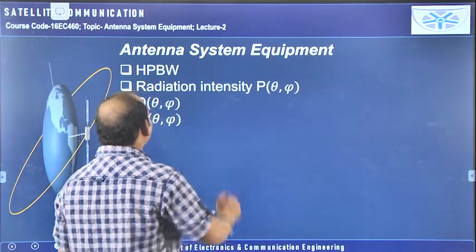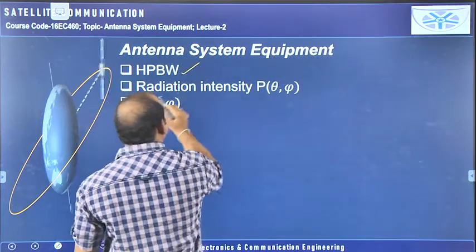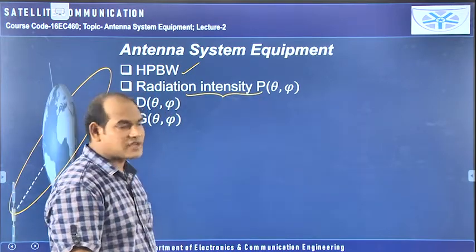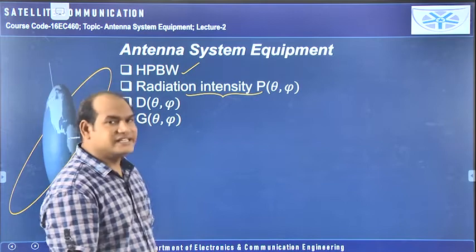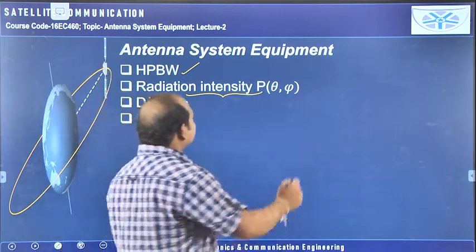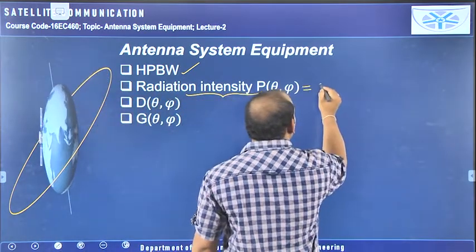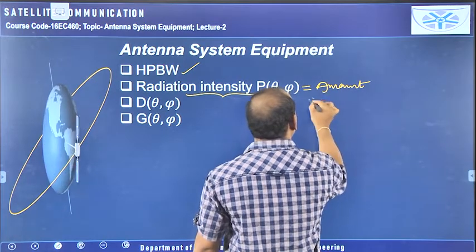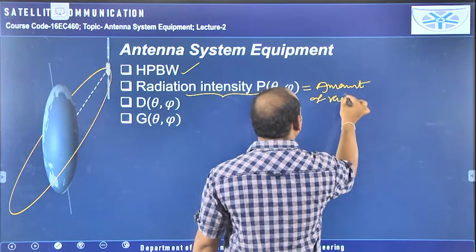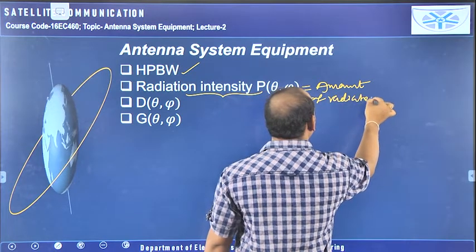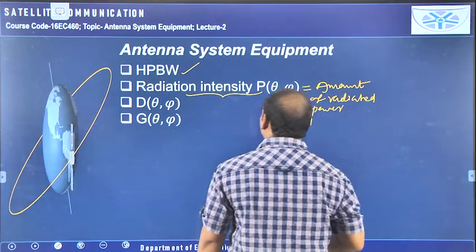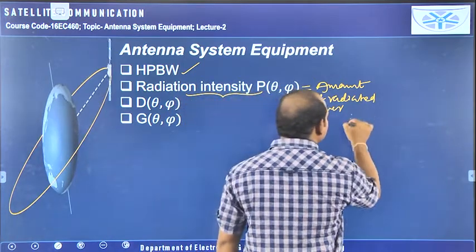Okay, now I have defined the half power beam width. Now we will see radiation intensity. Yesterday we already discussed this one. Once again you see, radiation intensity means the amount of radiated power per unit solid angle.